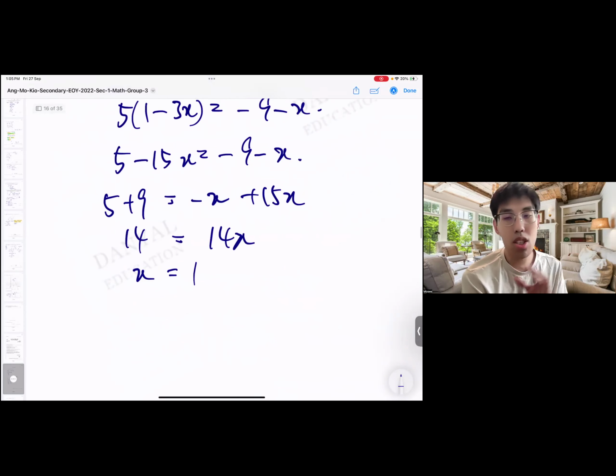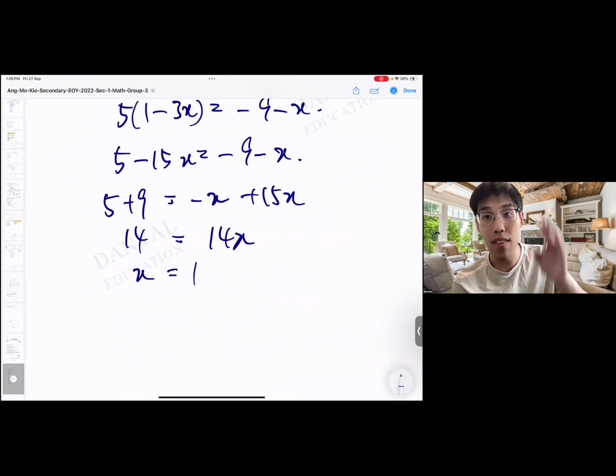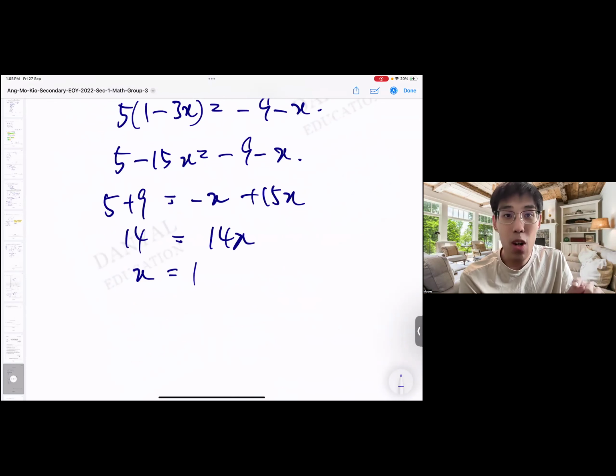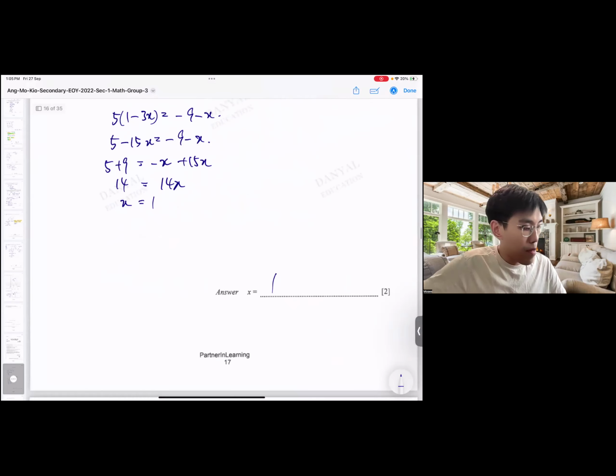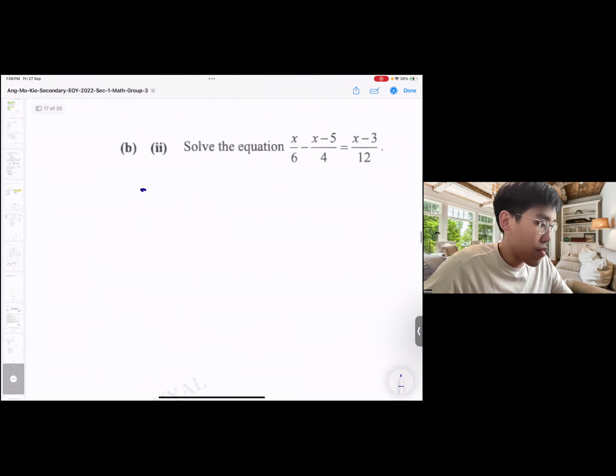There is no hard and fast rule to put the x on the left-hand side. I say again, there's no hard and fast rule to put the x on the left-hand side. In this situation, if you were to put the x on the left-hand side, you will end up with negative 14x. Then counting negative stuff is what you are not very familiar or strong with. So don't put yourself in that trouble. You can always shift the position at the end of the day. So keep things positive. Let's stay positive. x equals 1. Easy for this. Next, solve the equation.